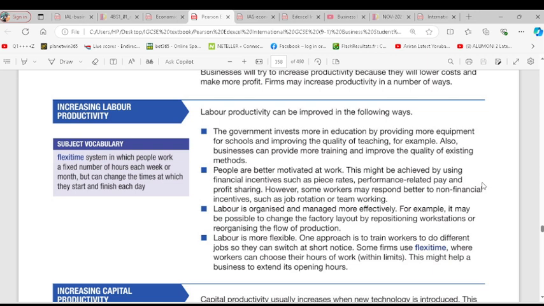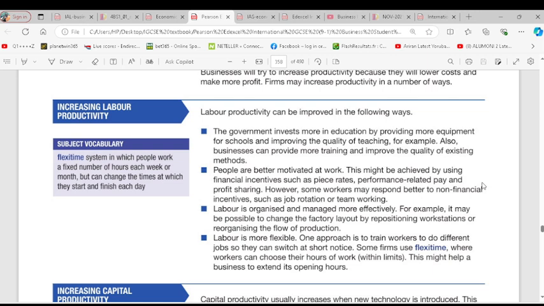People are better motivated at work. This might be achieved by using financial incentives such as piece rate, performance-related pay (PRP), and profit sharing. However, some workers may respond better to non-financial incentives such as job rotation and team working. That's from unit 2. So people are better motivated at work because there are incentives that could motivate them. Like they made the example of increasing their pay based on how they perform. So that could also encourage them to work hard and to increase productivity. So productivity can increase if workers are better motivated. You get the point?